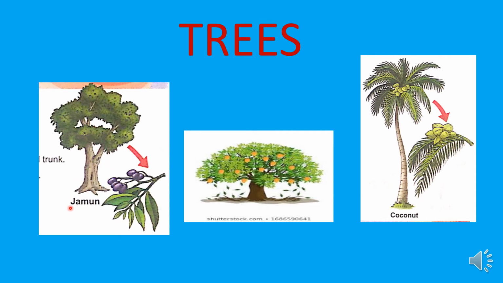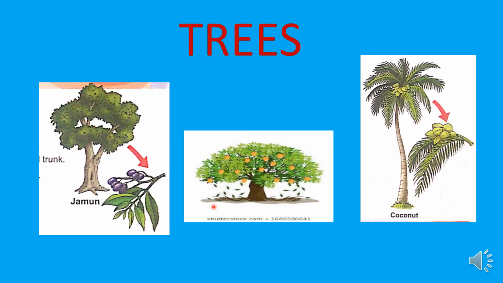Trees are of different shapes and sizes also. Are all the trees the same size and same shape, children? No. Different trees have different shapes and different sizes also. Again, trees have many branches also. See, so many branches trees have. See this mango tree, so many branches are there. Again, trees live for many years also, children.